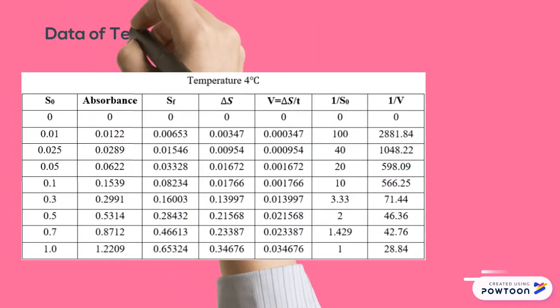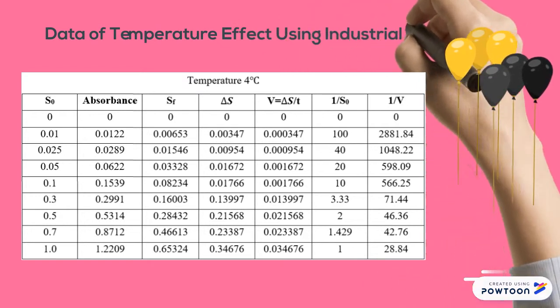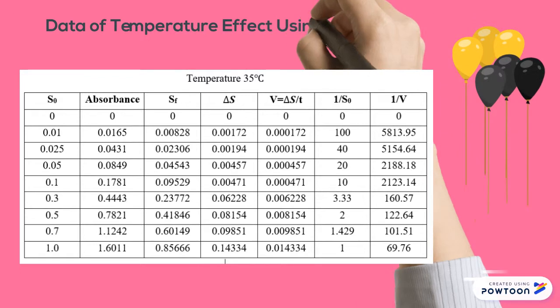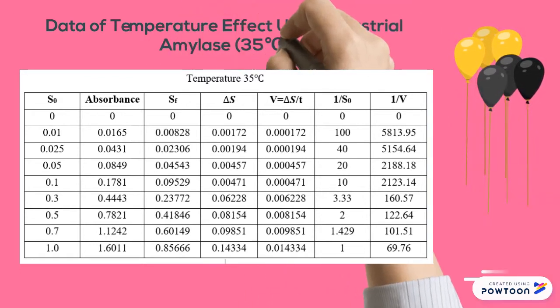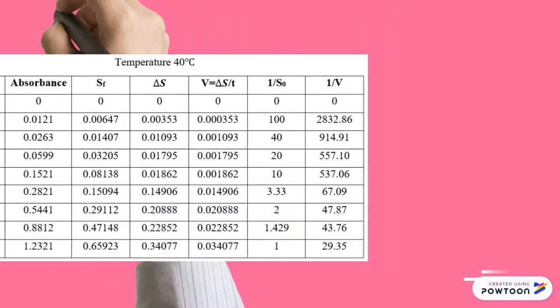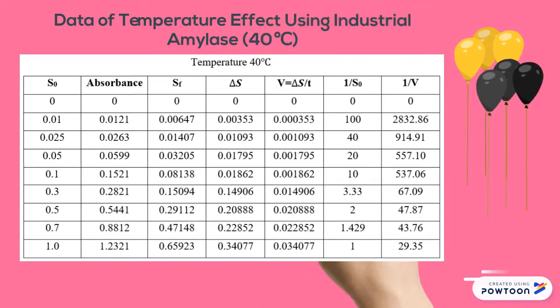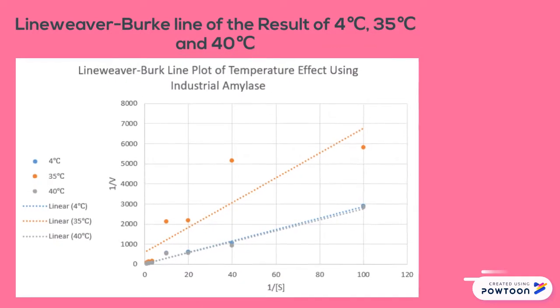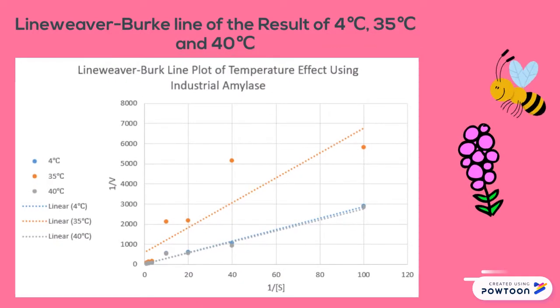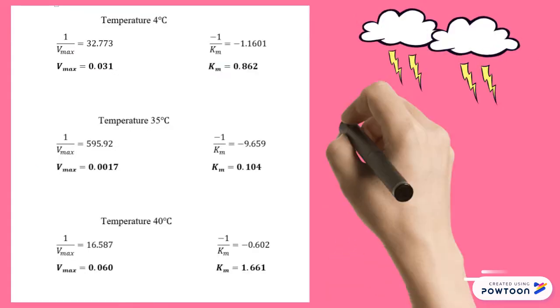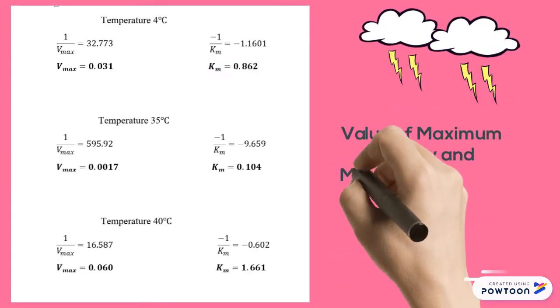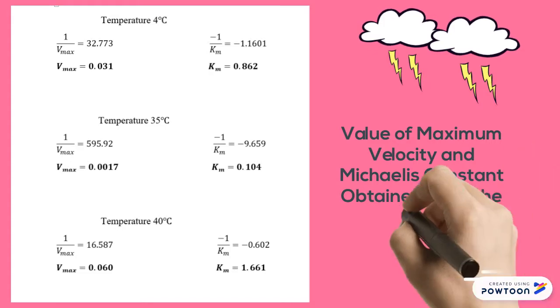Data of temperature effect using industrial amylase for 4 degrees Celsius. Data of temperature effect using industrial amylase for 35 degrees Celsius. Data of temperature effect using industrial amylase for 40 degrees Celsius. Lineweaver-Burk line of the result of 4 degrees Celsius, 35 degrees Celsius and 40 degrees Celsius. Value of maximum velocity and Michaelis constant obtained from the graph.